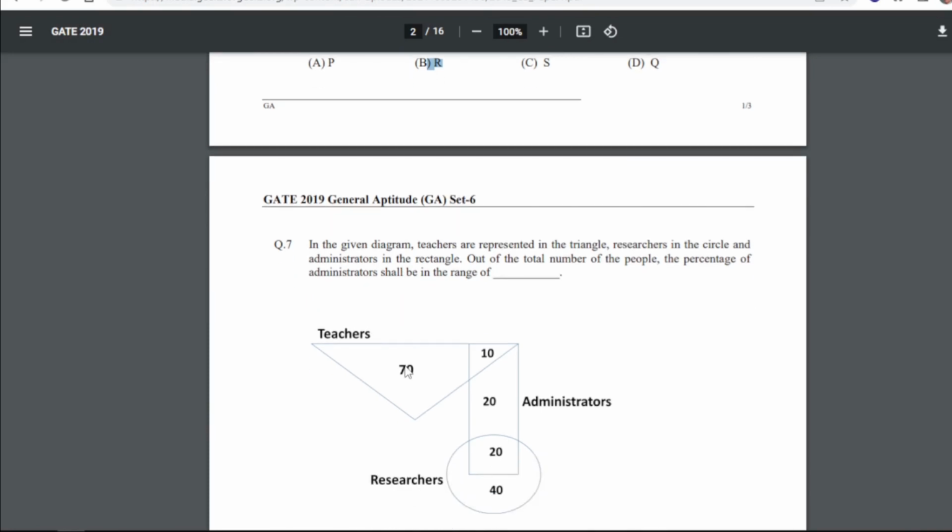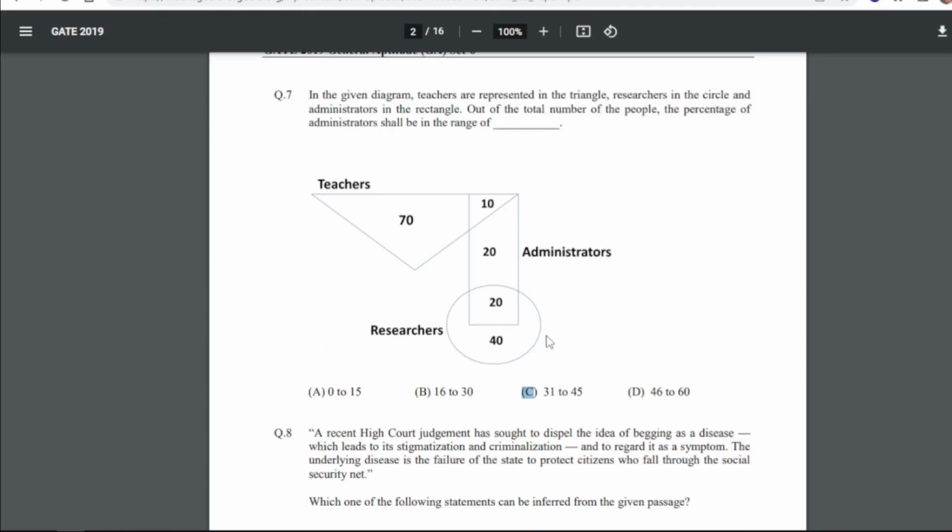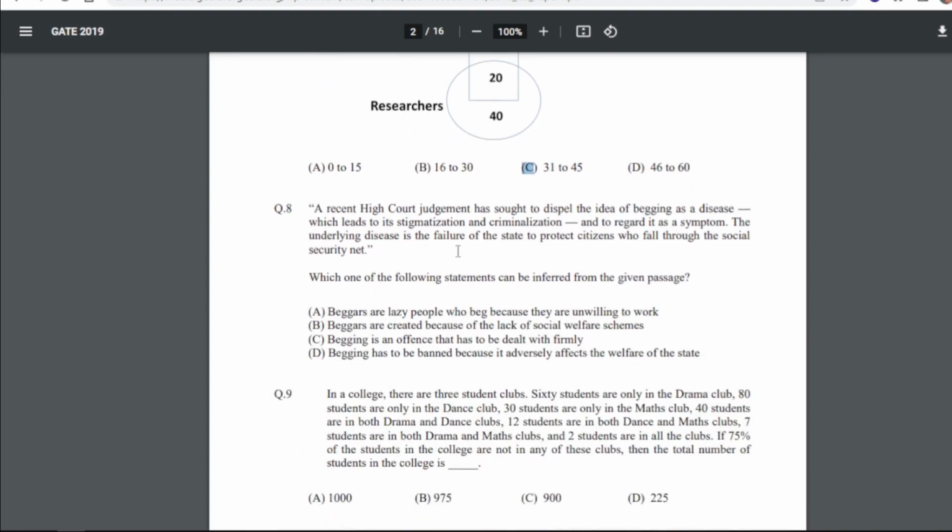The seventh question is: in the given diagram, teachers are represented in the triangle, researchers in the circle, and administrators in the rectangle. Out of the total number of the people, the percentage of administrators shall be in the range of dash. So here our answer will be C, that is 31 to 45. So again, you can get the answer from this diagram only.